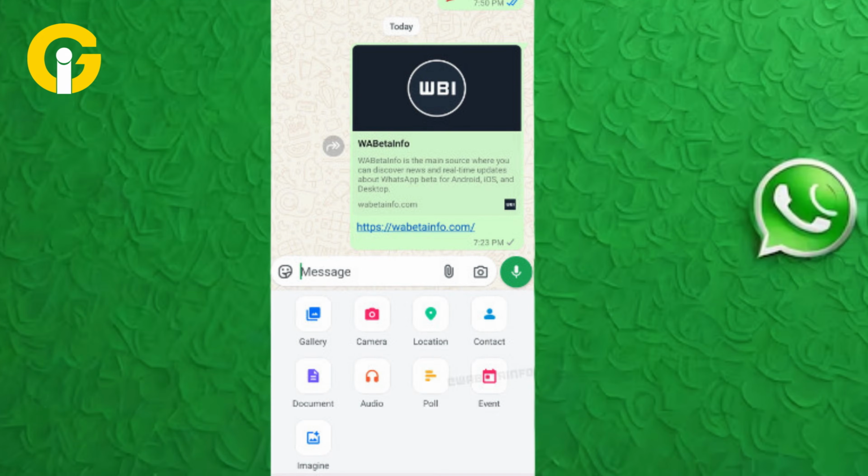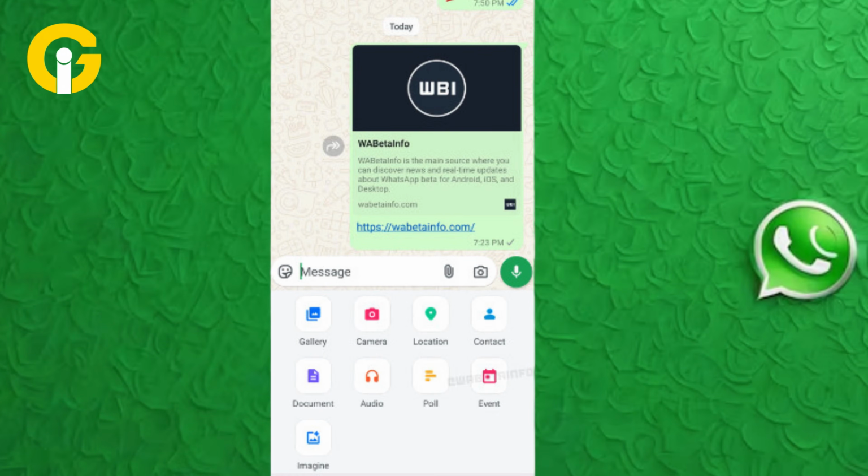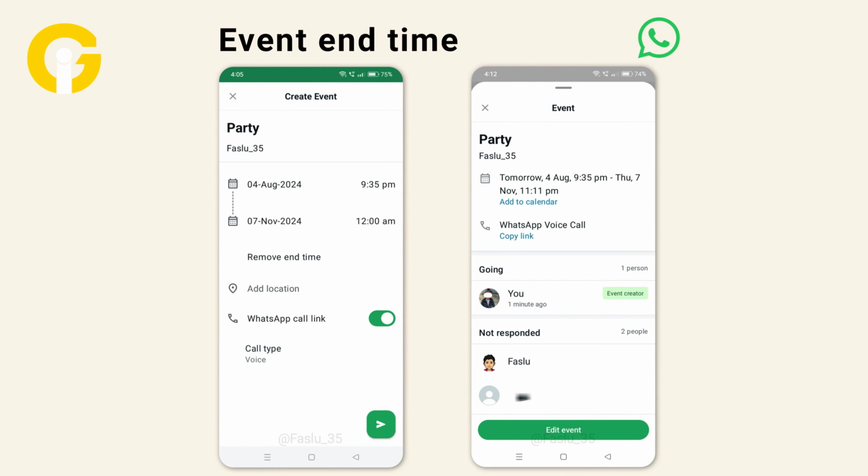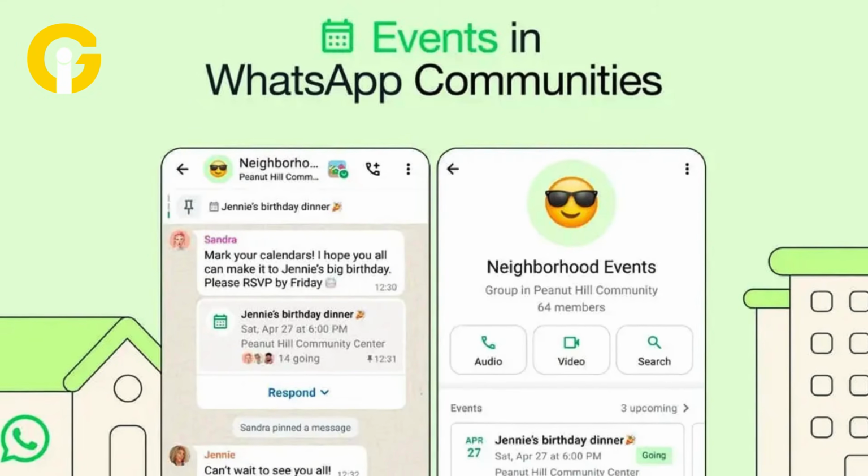According to sources, the feature will let users create events in their chats that are similar to those created in group chats to maintain consistency across the platform. Earlier, a similar feature was available in community tabs.